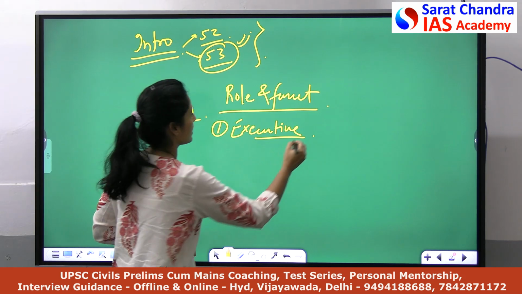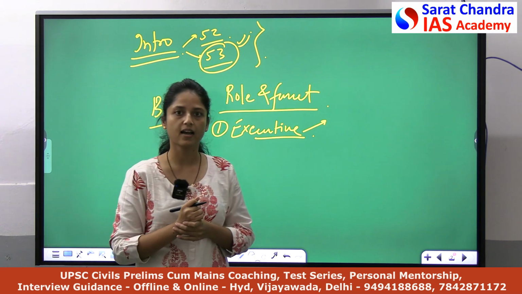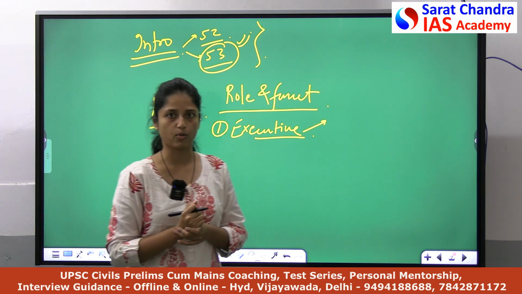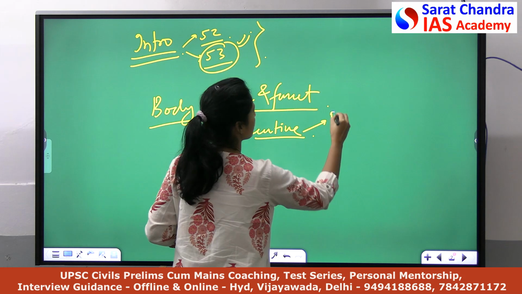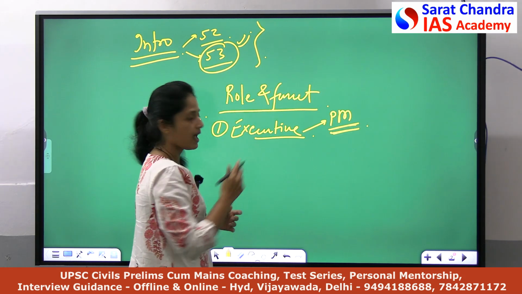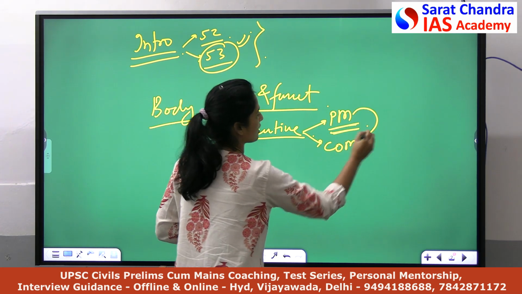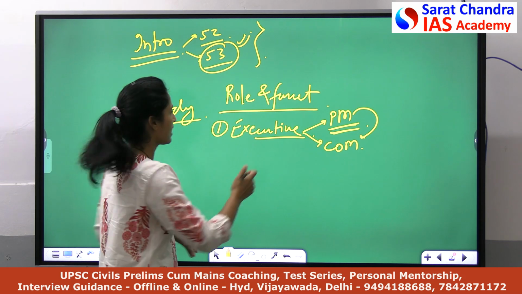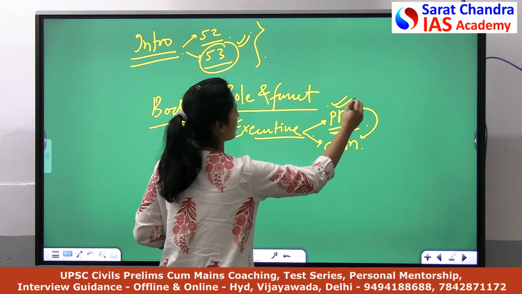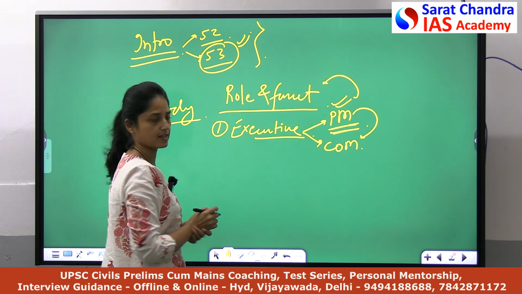I can say that President has the power to appoint the Prime Minister of India, and Prime Minister is part of the executive body. President appoints Prime Minister of India, and President also appoints Council of Ministers on the advice of Prime Minister. So what I did, I related the executive body with the President of India. These are the executive powers of President.